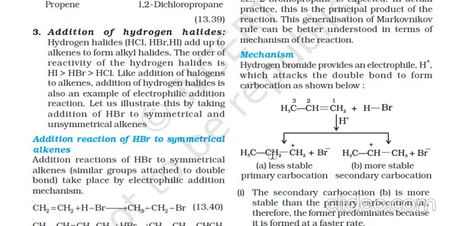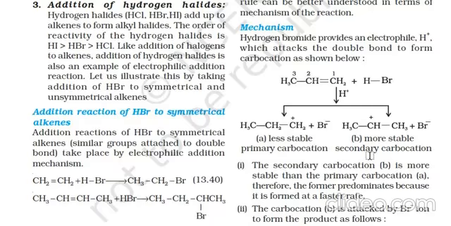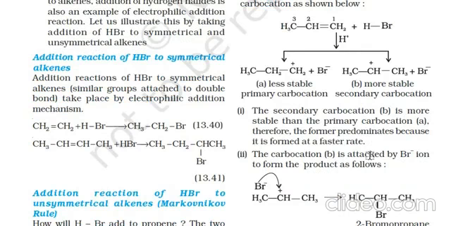Then this H gets attached to the terminal carbon here. Now this is very less stable due to presence of carbocation here. So in order to stabilize this carbocation, the hydrogen from the middle carbon atom shifts towards the corner carbon atom to form CH3 here. Now the carbocation has come towards the middle of the chain. Now the bromide will attach to this middle of the chain to form 2-bromopropane here.